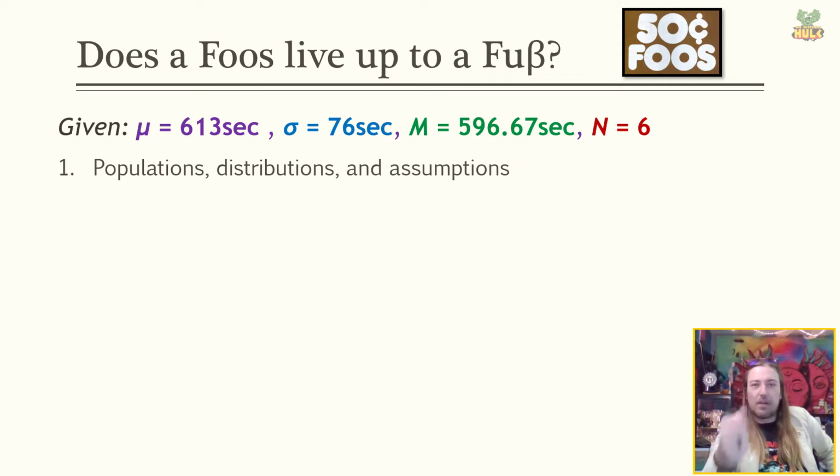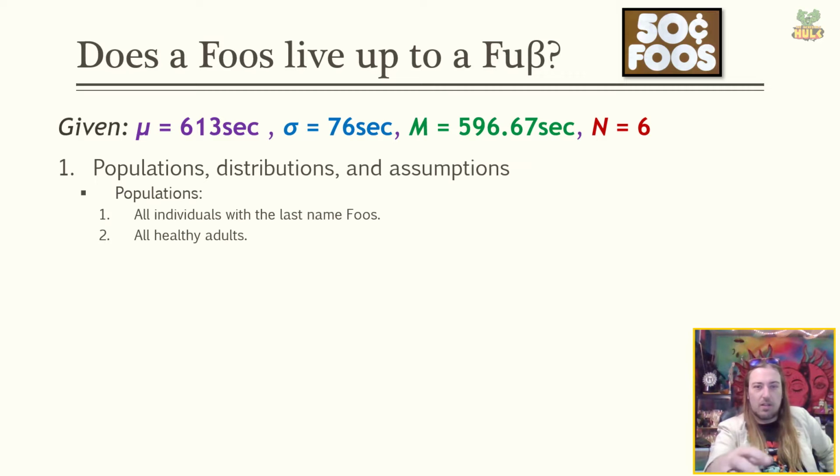Step 1 of hypothesis testing: populations, distributions, and assumptions. Populations first. All individuals with a last name Foos versus all healthy adults. Right? Those are our 2 hypothetical populations.